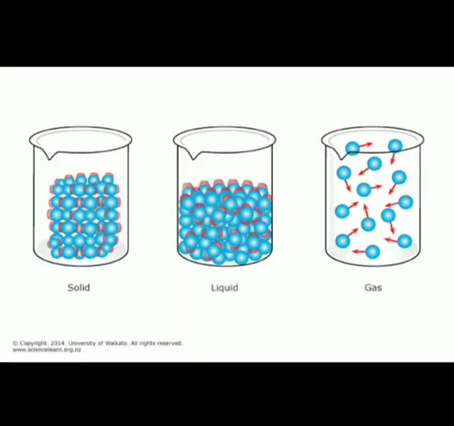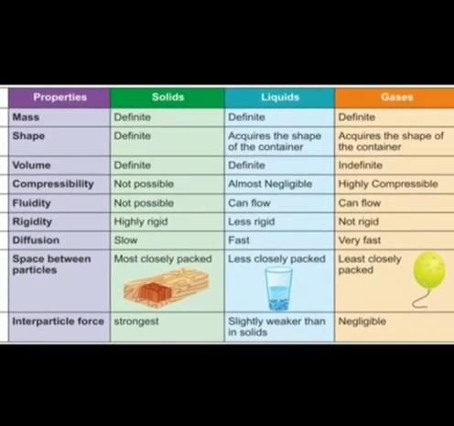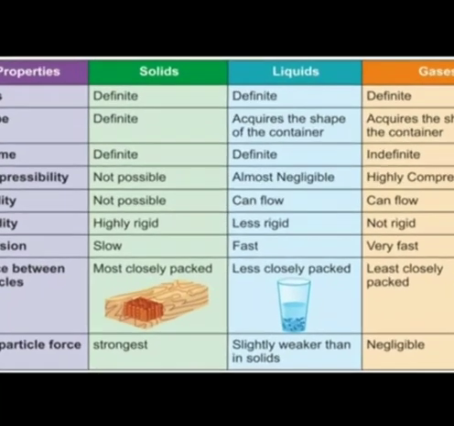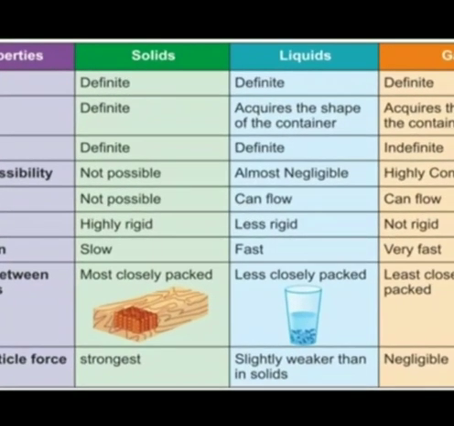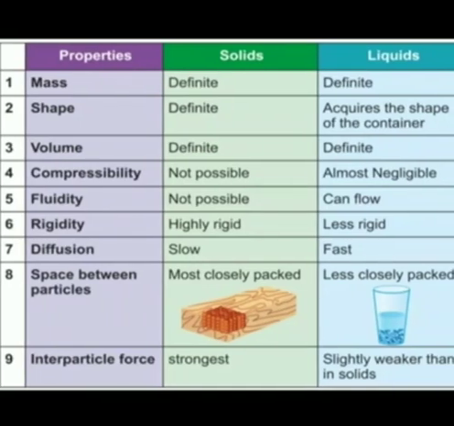So now we have to discuss the comparison of the properties of matter in case of solid, liquid and gases. That means, what are the properties they follow? You know that matter possesses three states: solid, liquid and gas.